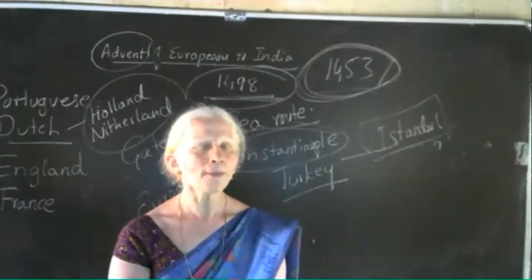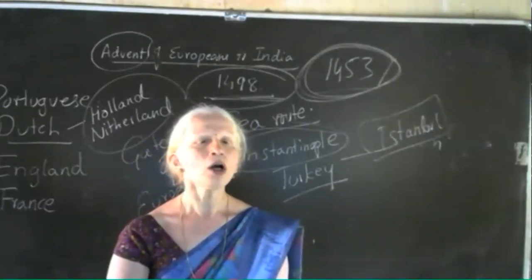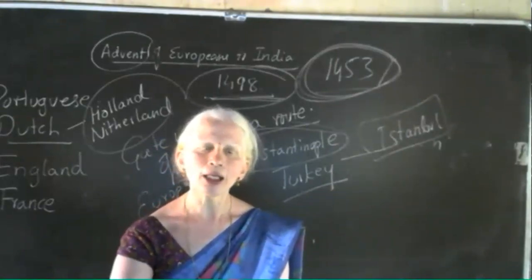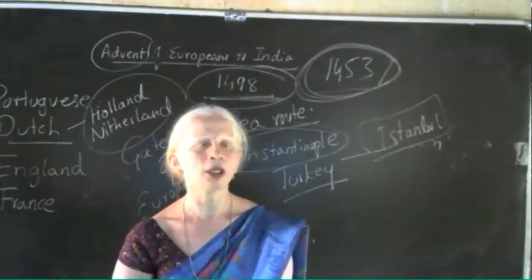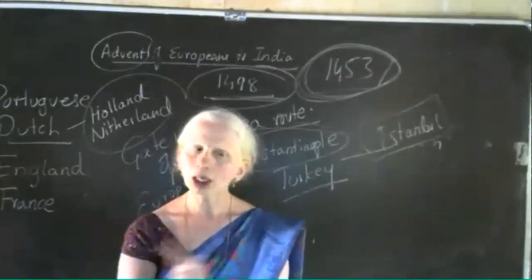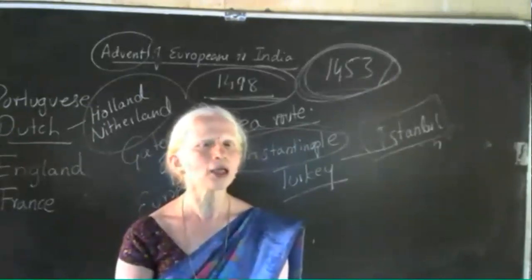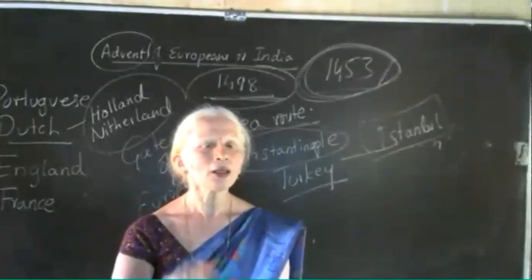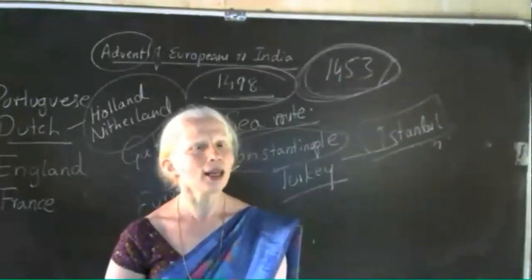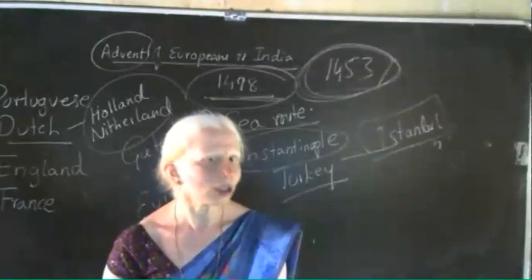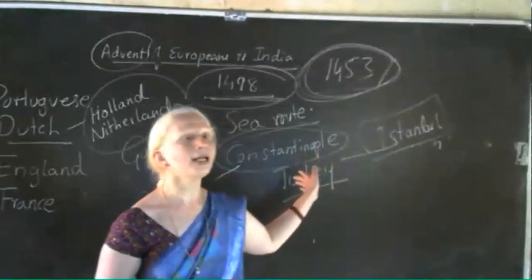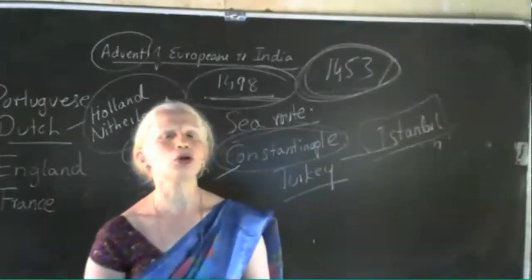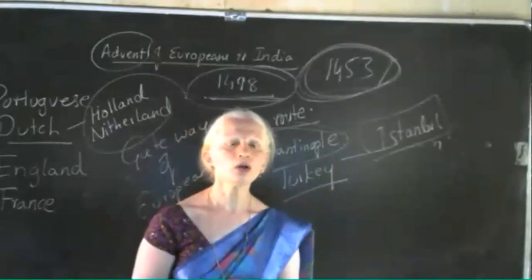They wanted to become rich. So what happened? The trade became unprofitable to Italian merchants as well as Arabian merchants. Understood? So the trade relationship did not break at all. It was there, but Italian merchants had to pay heavy tax. That's why, what did they do? They decided to discover a sea route to India.